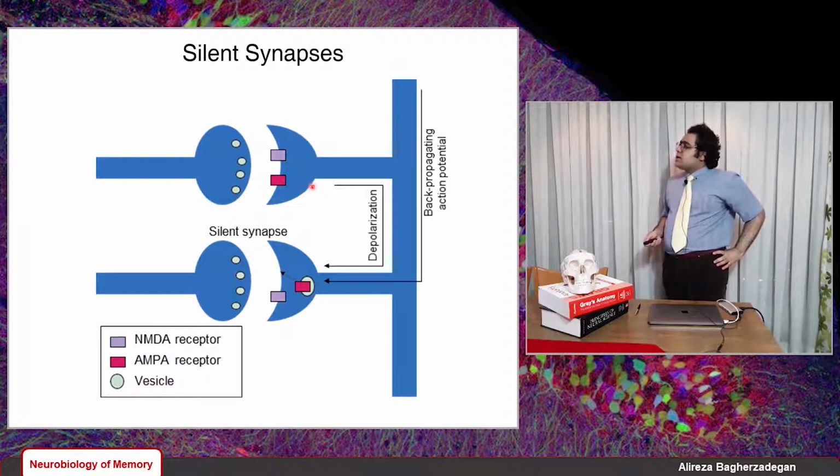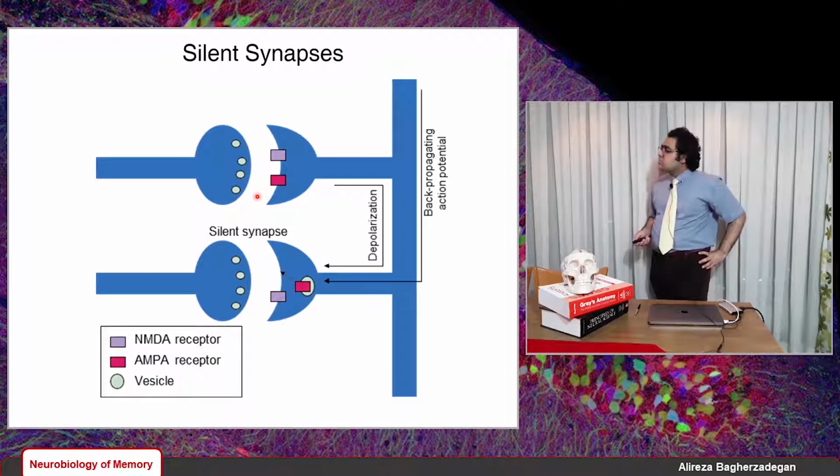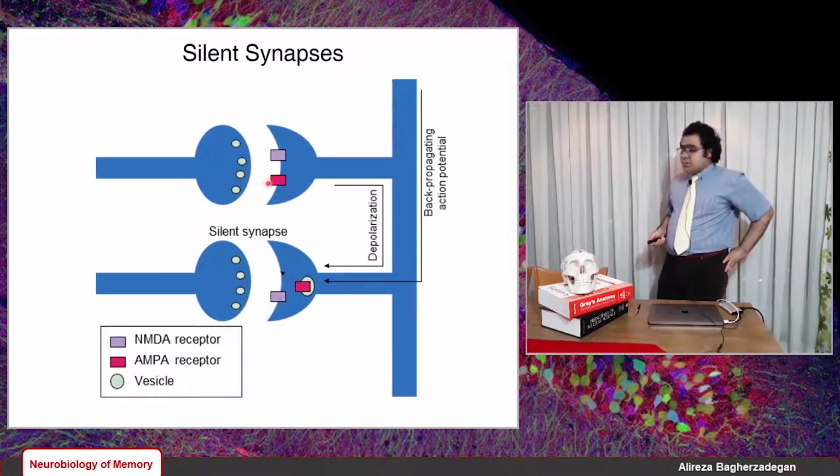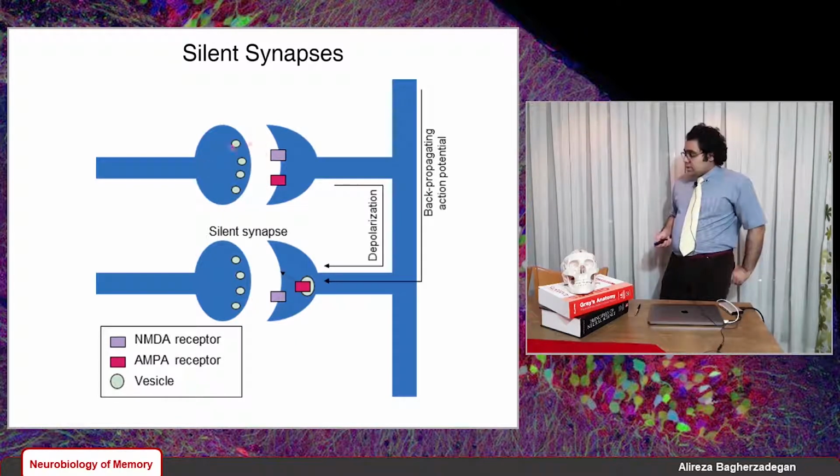And then a large number of AMPA receptors are activated at the non-silent synapse. And so we have a large depolarization at the non-silent synapse.